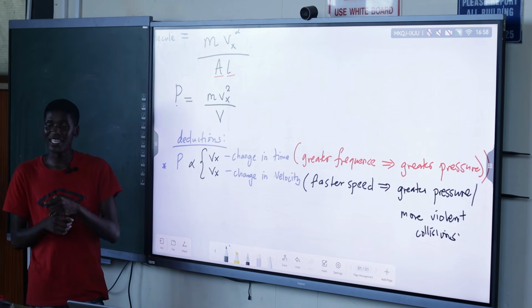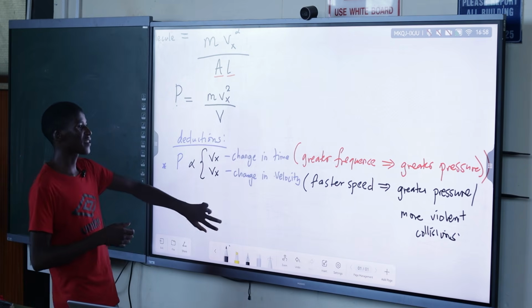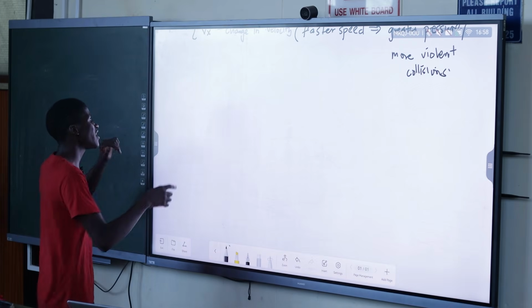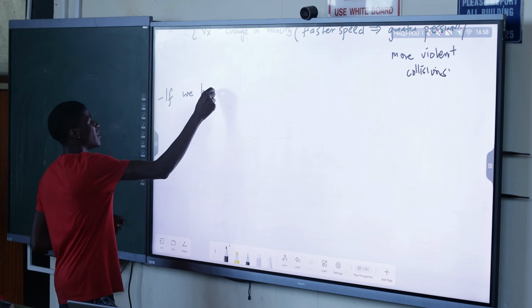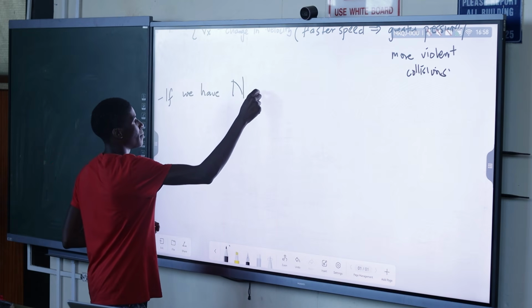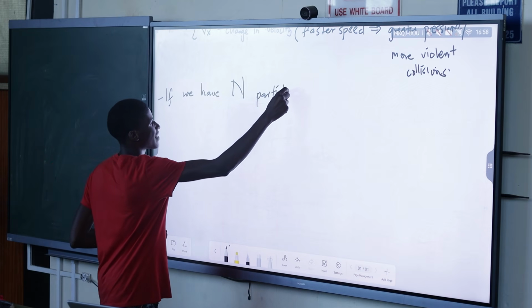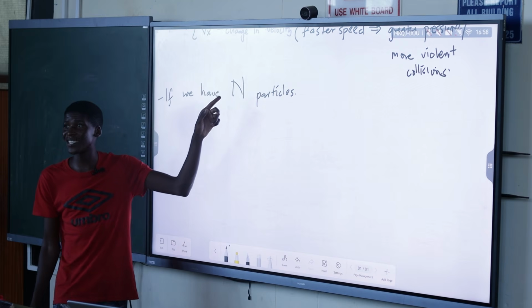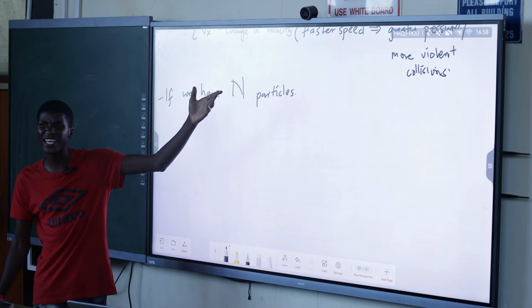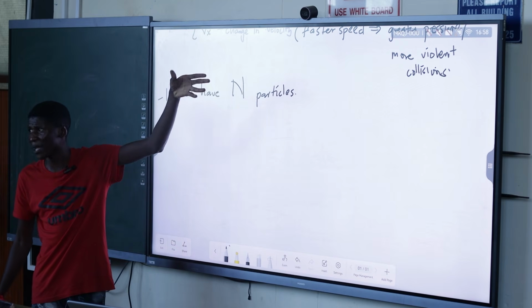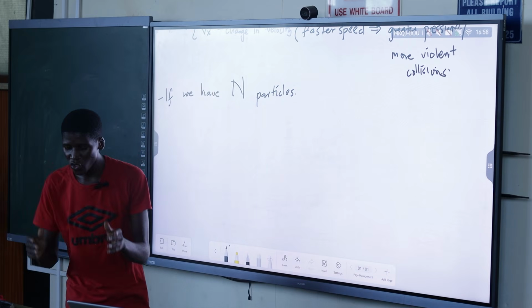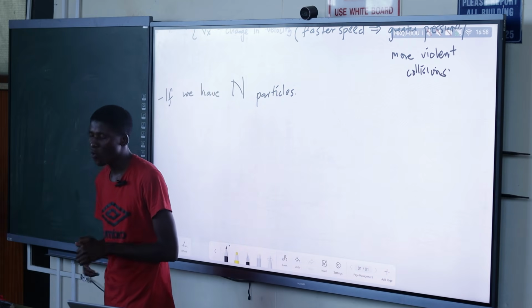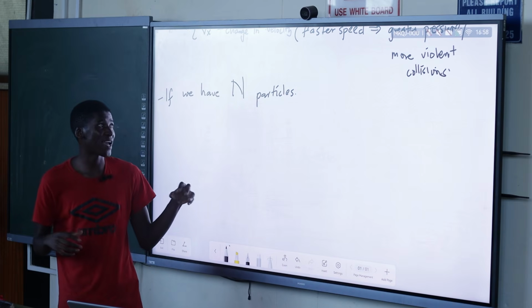You see. So we're just going to take this expression and expand. If we have n particles, now we have many particles, and the number of those particles is n. It could be 10, it could be a million, it could be Avogadro's number, it depends, but now we have many particles. So now our expression, we're going to expand it.